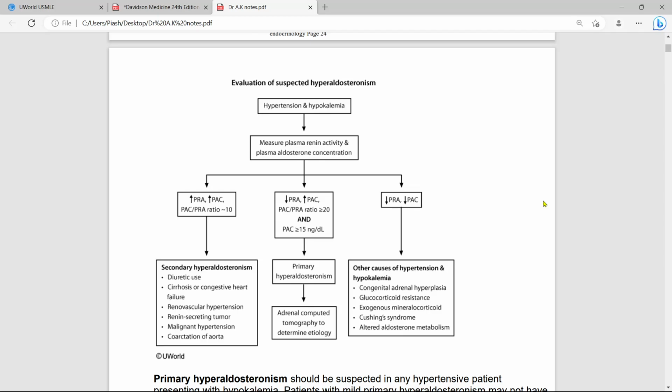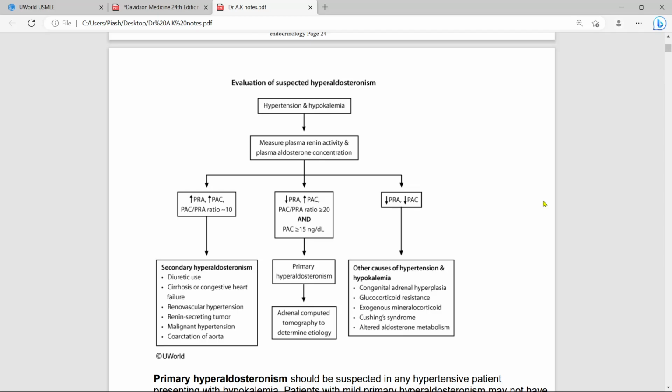Primary hyperaldosteronism may be due to an aldosterone producing tumor or bilateral adrenal hyperplasia. And in secondary hyperaldosteronism,